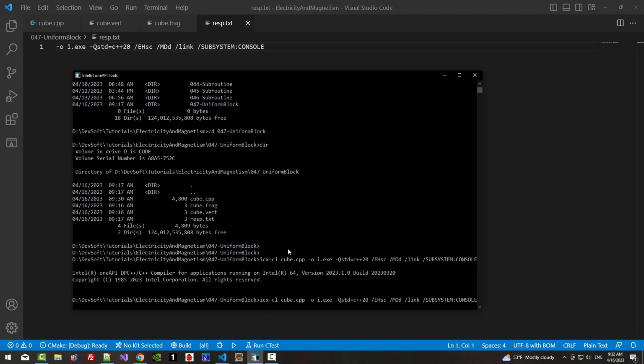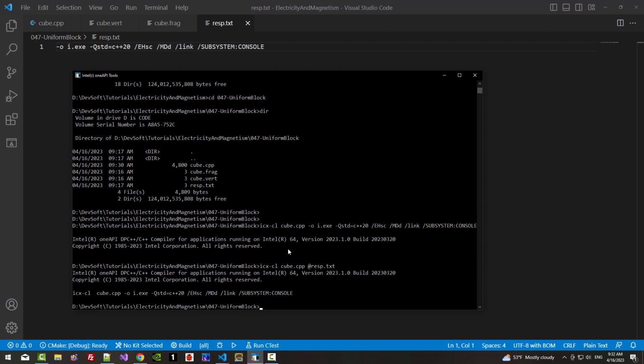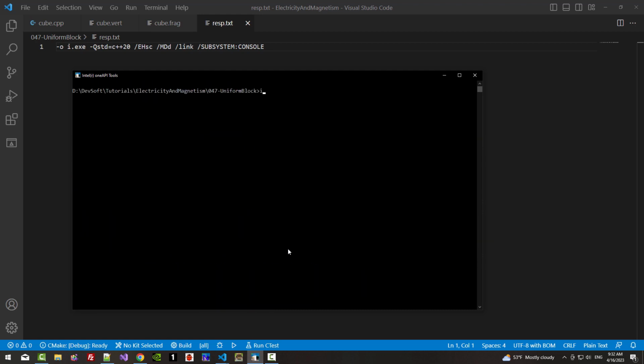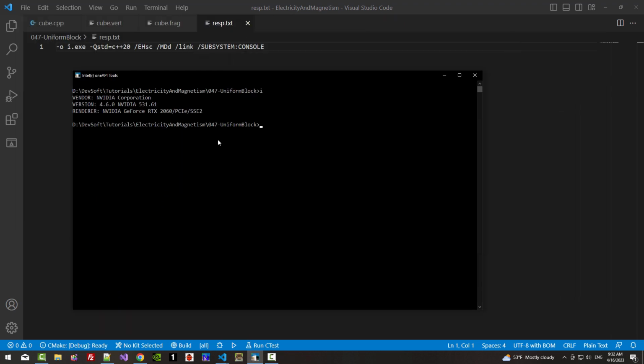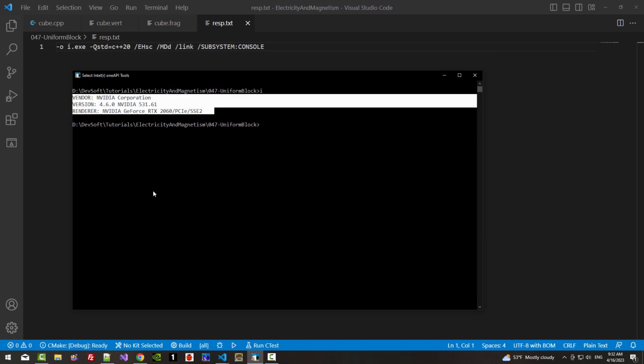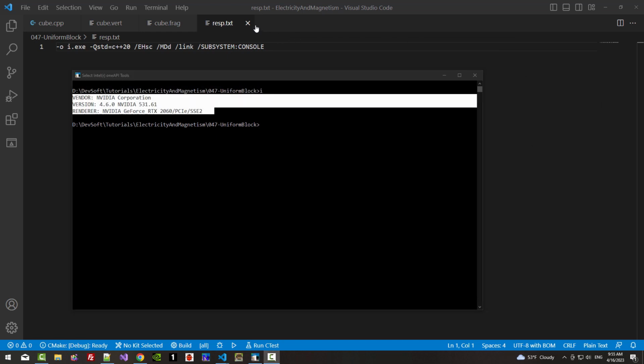We will use icx cl cube.cpp at resp.txt. We are using response file. cls I. You should be able to see this window, then this console message. Now we close